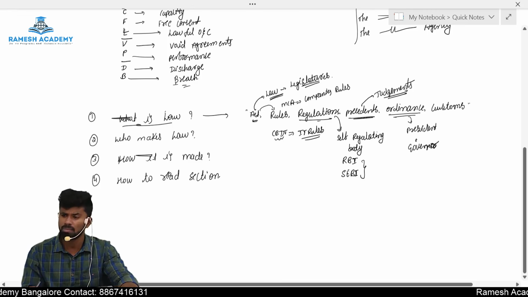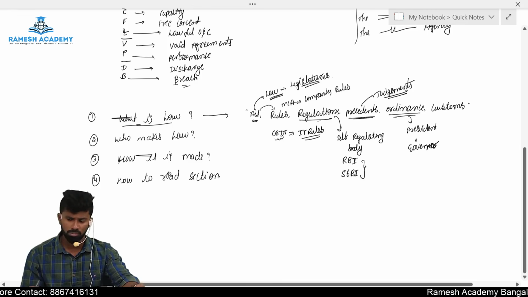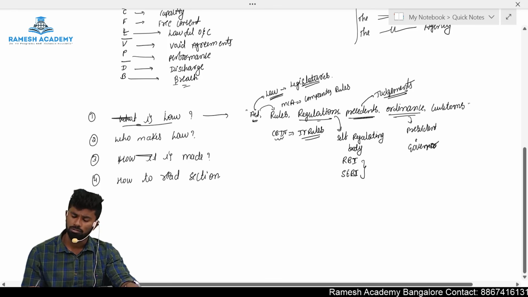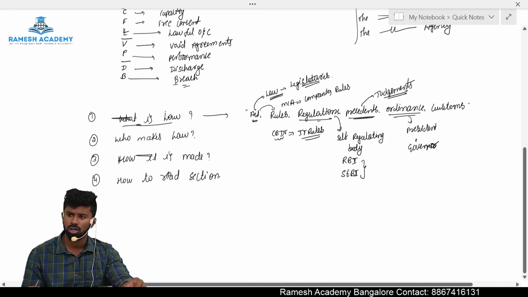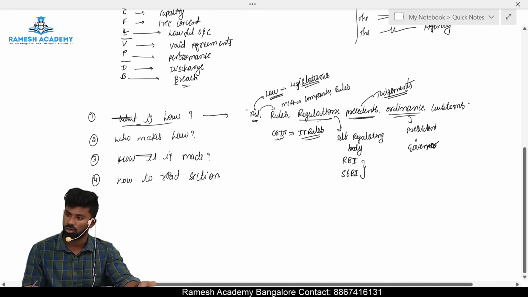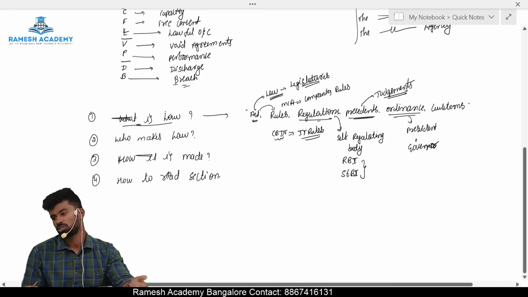So when the Parliament is not in session and the government needs to make any urgent laws, they can adopt the route of making the law through an ordinance. They can recommend to the President to make an ordinance, which becomes a law.